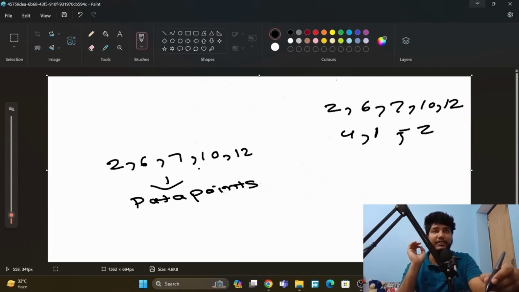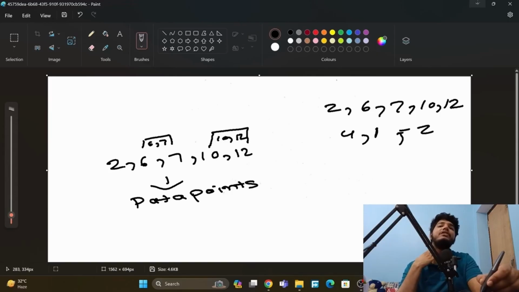So which is the lowest distance here? 2 to 6 has 4, 6 to 7 has 1, 7 to 10 has 3, and 10 to 12 has 2. So 6 to 7 we will make a cluster like this, and here we will write 6 and 7. The second lowest is 10 and 12, so we will make it 10 and 12. And now which is the third lowest?